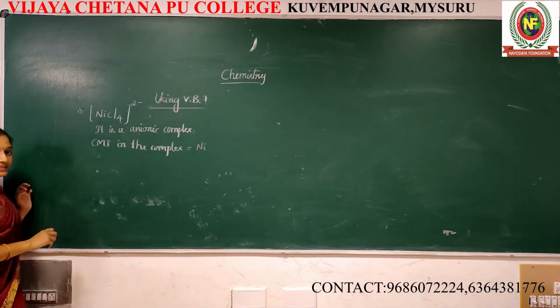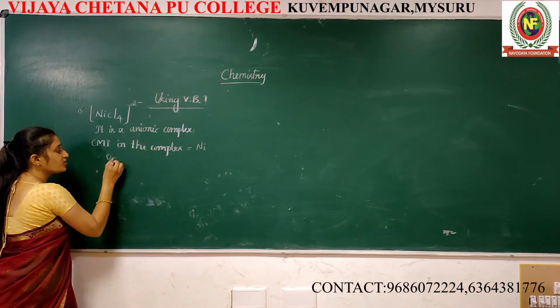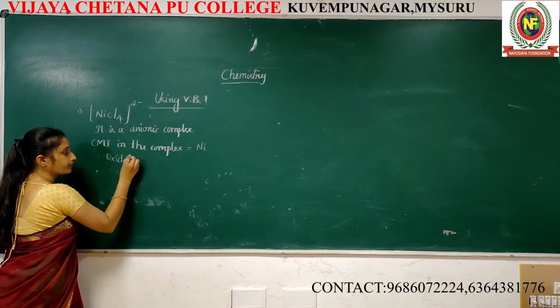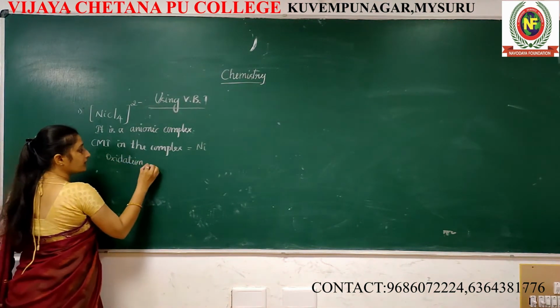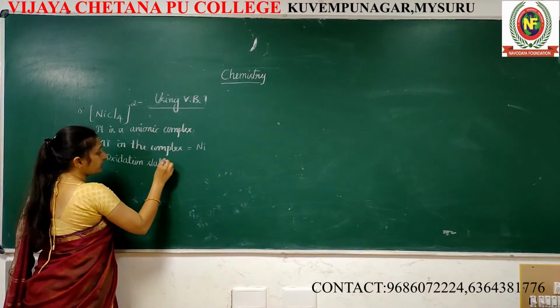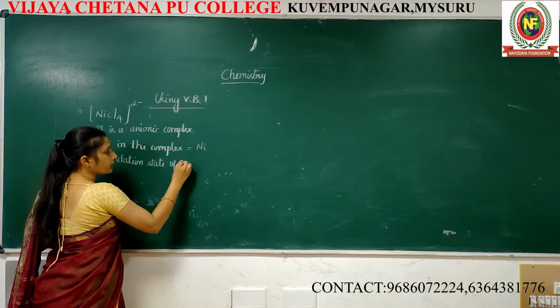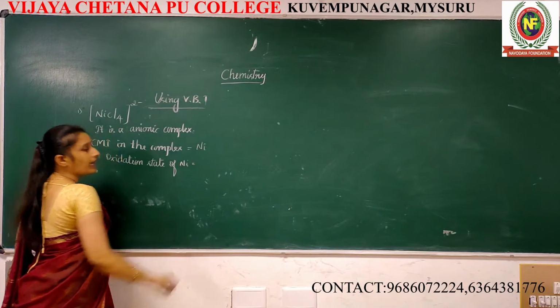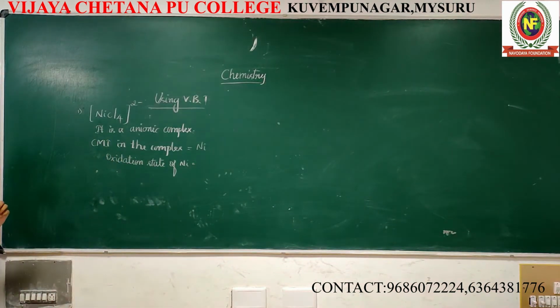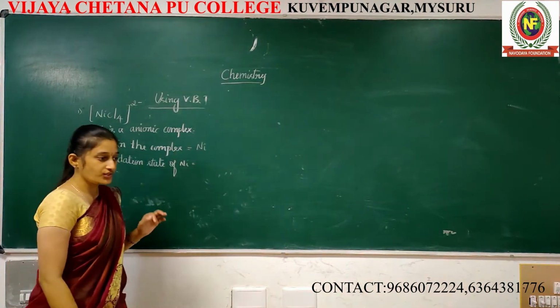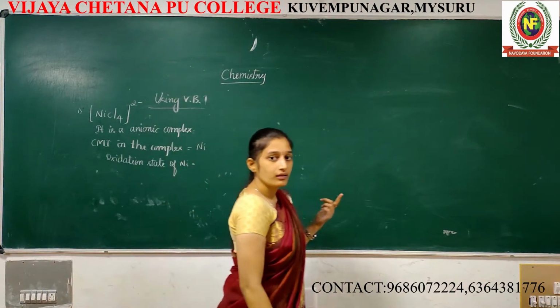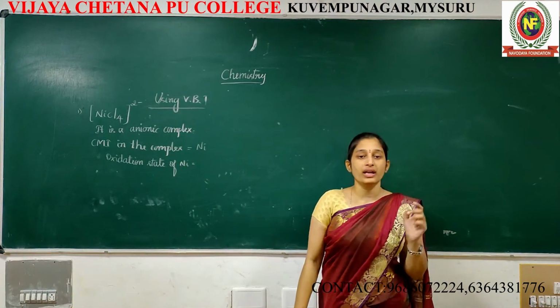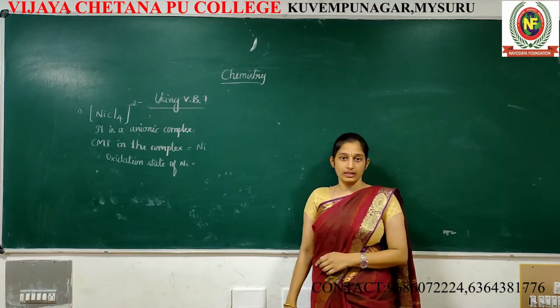Yes. Next, oxidation state of nickel. Last class only I explained how to calculate the oxidation state, in order to explain the IUPAC nomenclature. Correct?